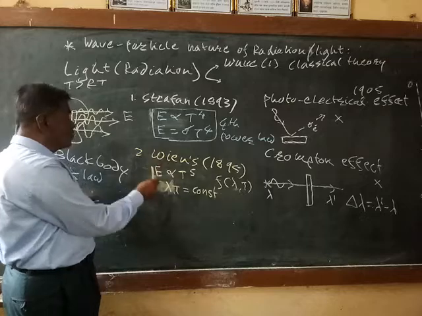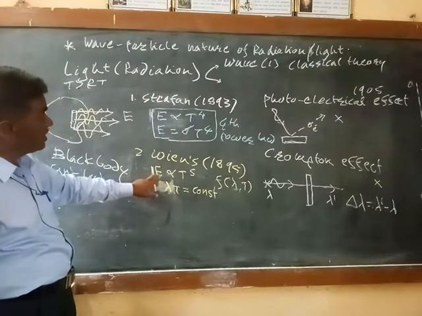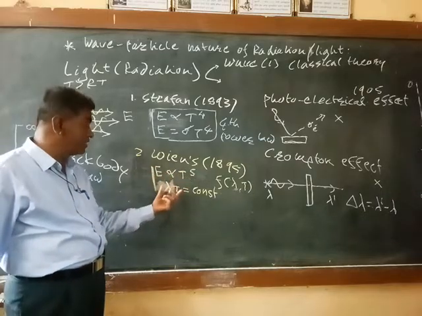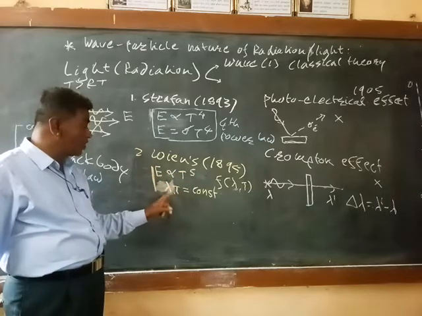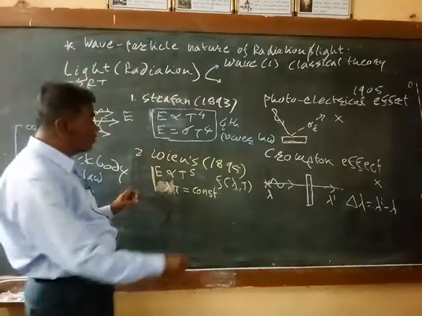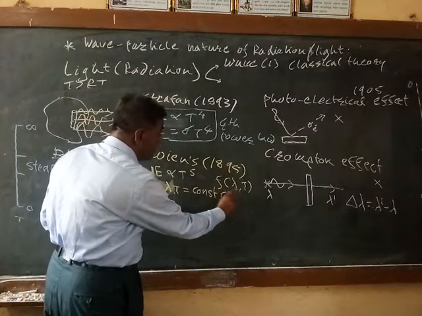These two laws are known as Wien's displacement laws. The constant we call K.